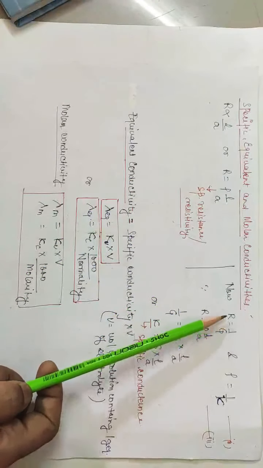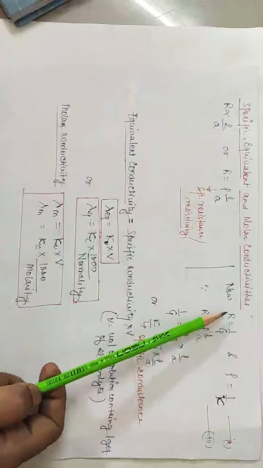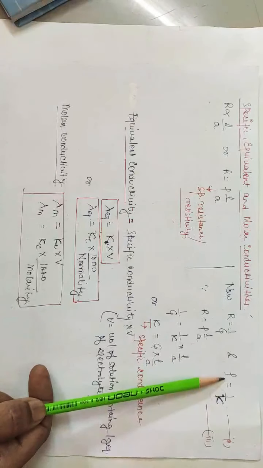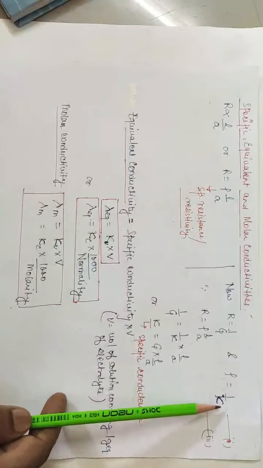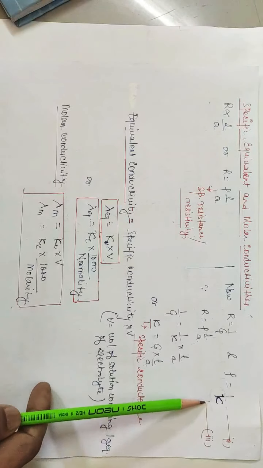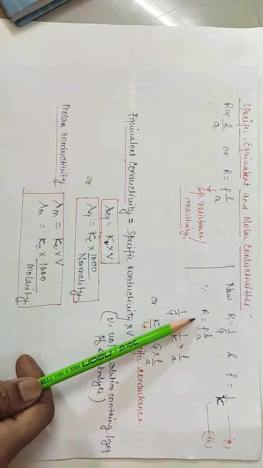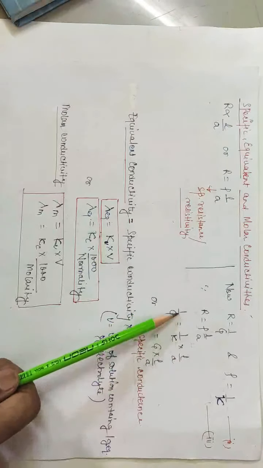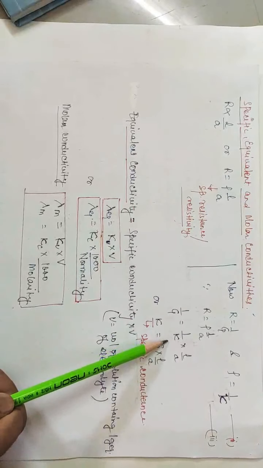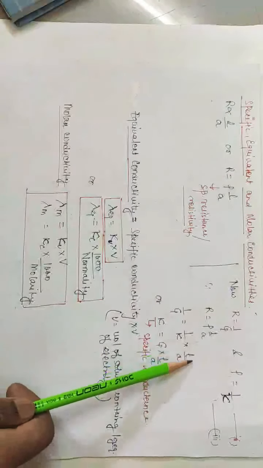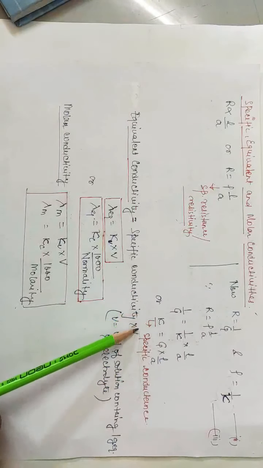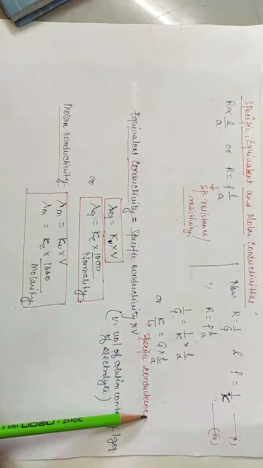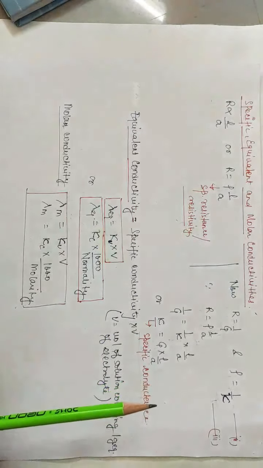As we know that resistance is the reciprocal of conductance, R is equal to 1 by G. Similarly, resistivity or specific resistance is inverse of specific conductance. Now since R is equal to rho L by A, putting the values of R and rho in this equation, we have 1 by G equal to 1 by kappa, that is specific conductance, into L by A. Rearranging the equation, we get kappa is equal to G into L by A. Kappa is known as specific conductance.